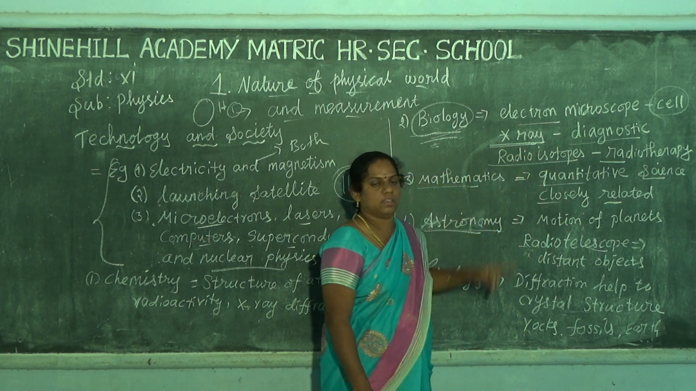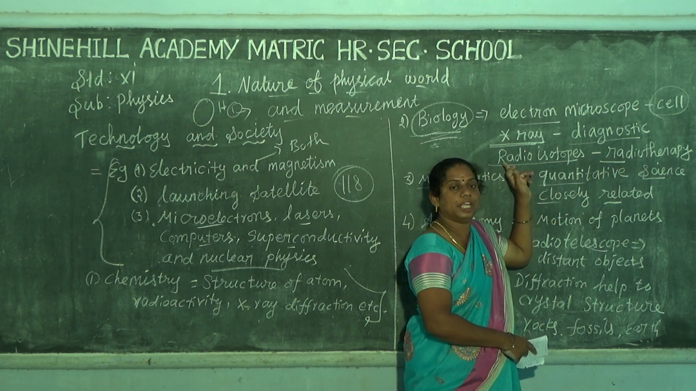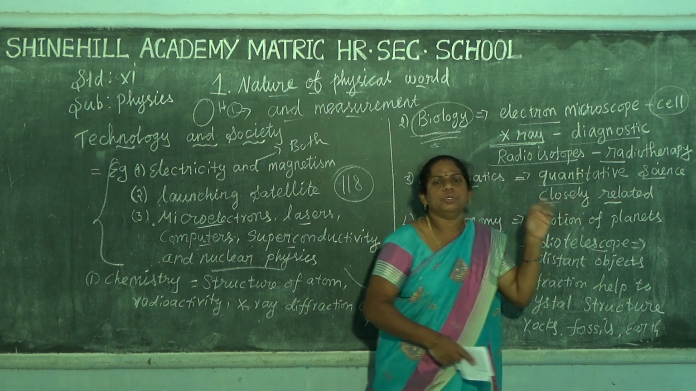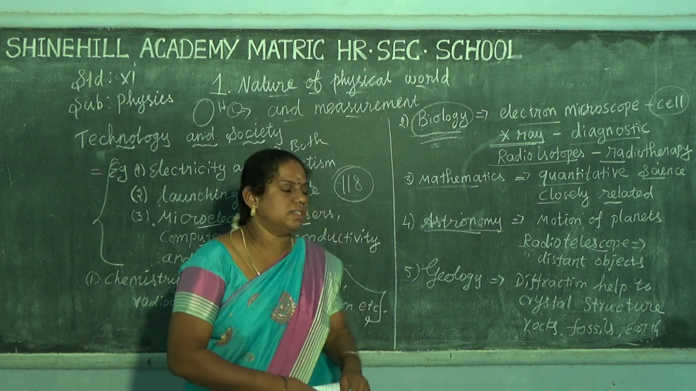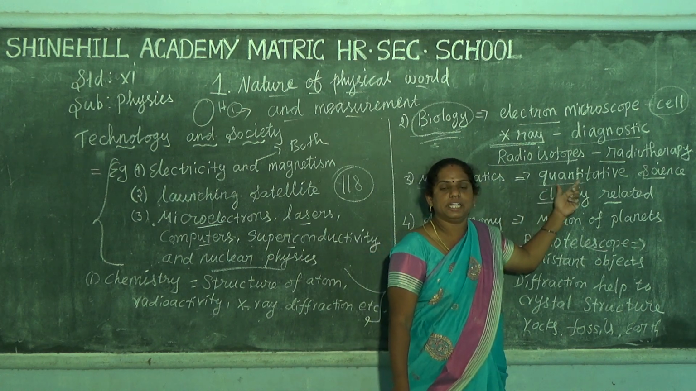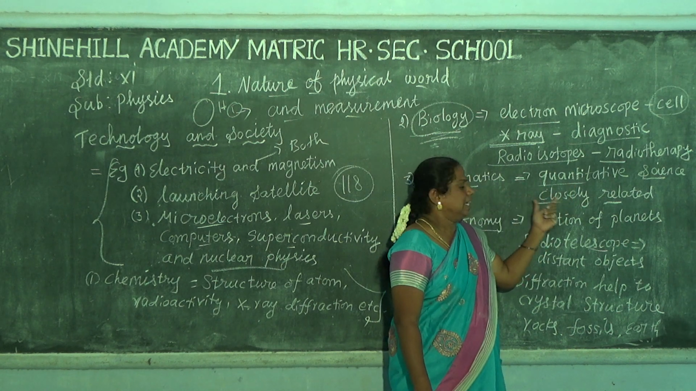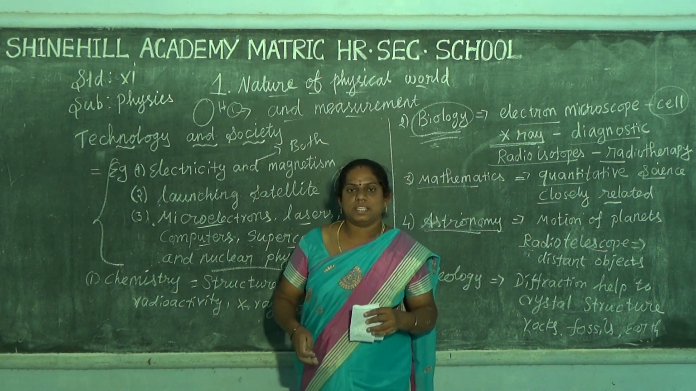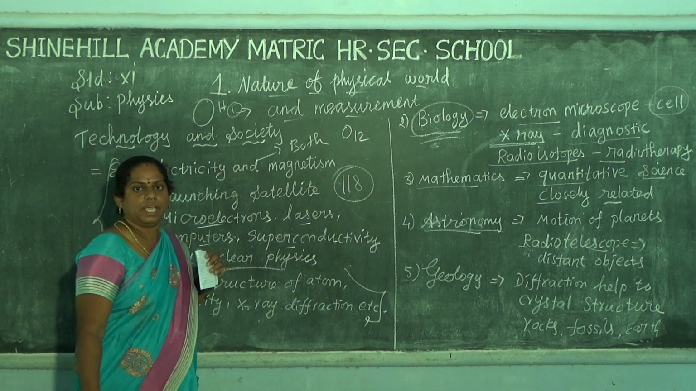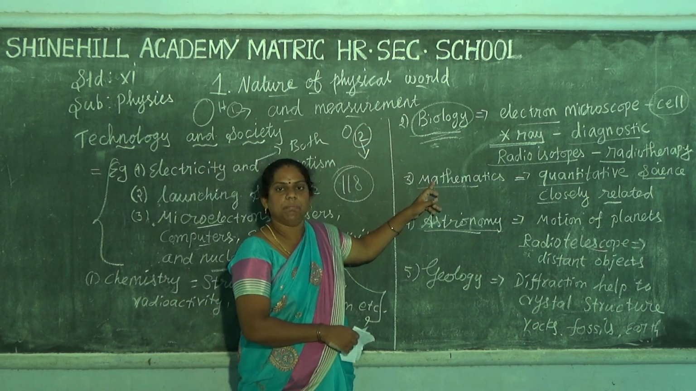Next one is X-ray. X-ray is used for diagnostic purposes, and then radioactivity. So that is for the radioisotope. The radioisotope is used in radiotherapy to cure cancer diseases. Next, mathematics. Mathematics is used in the quantitative sciences. Quantity means how much. It is closely related to physics. For example, as I already told, the atomic number of magnesium is 12. This number tells how much, so it is related to the mathematical purpose.